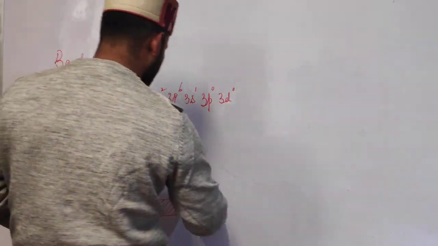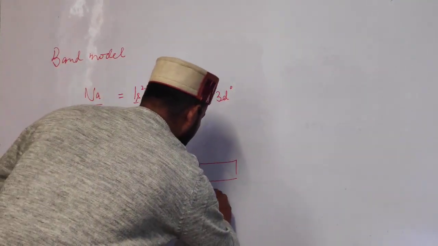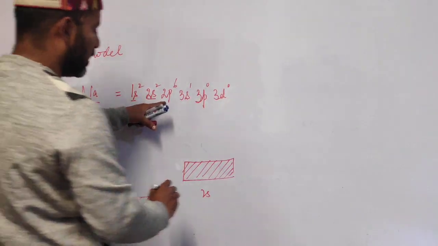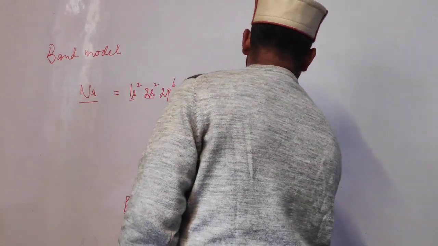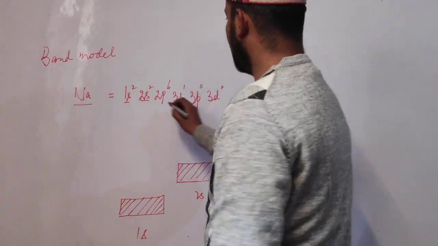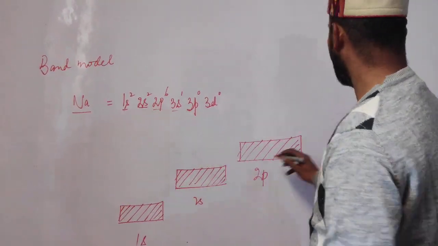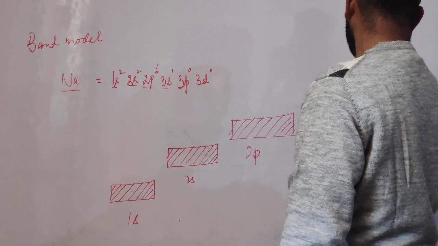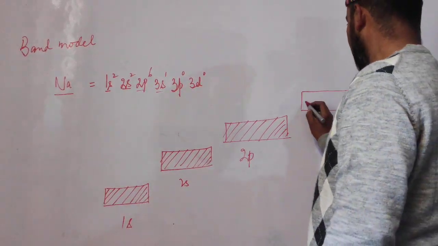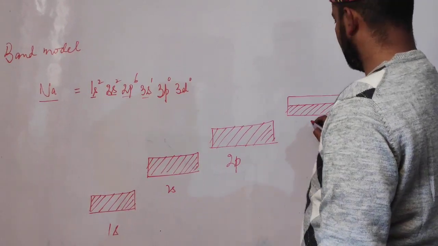Then the next will be the 2s band. This will also be filled with electrons as the atomic orbitals are filled. Then we have the 2p6 band. This is also filled. And then we have a band formed due to overlap of atomic orbitals of type 3s. This is the 3s band, but since the atomic orbitals are half filled, the molecular orbitals will also be half filled, so we say this is a partially filled band, the 3s band.